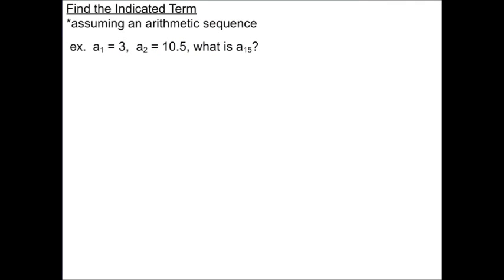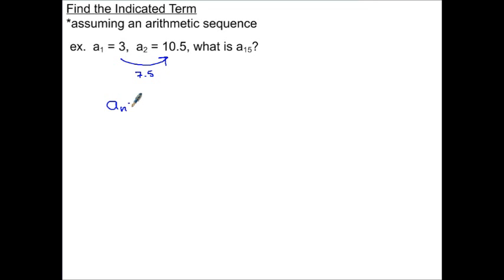Alright, now this happens kind of late in the problem set that I'm going to assign for homework off of this one, but it's actually one of the more basic problems, but here it is just in case anybody's going to freak out over it. Alright, so find the indicated term. The book doesn't exactly say it, but we're going to assume an arithmetic sequence. And here it is. So if I give you the first term and the second term and then ask you the 15th, okay, well you could do the little blanks system that I did earlier and it would eventually work, but I think that is a little bit of overkill because if I go from my first to my second, that's pretty easy to figure out. From 3 to 10.5, that's 7.5. Alright, so from there I can just use the formula.